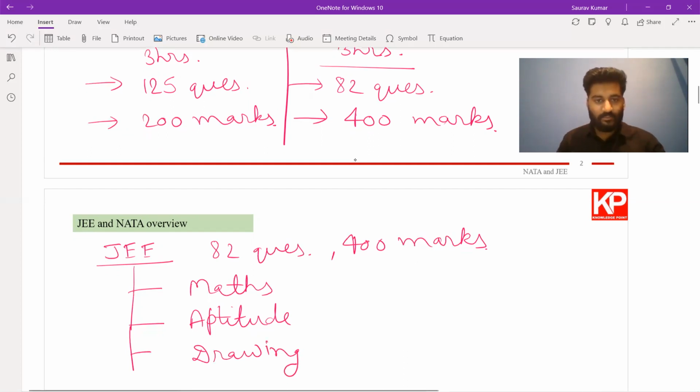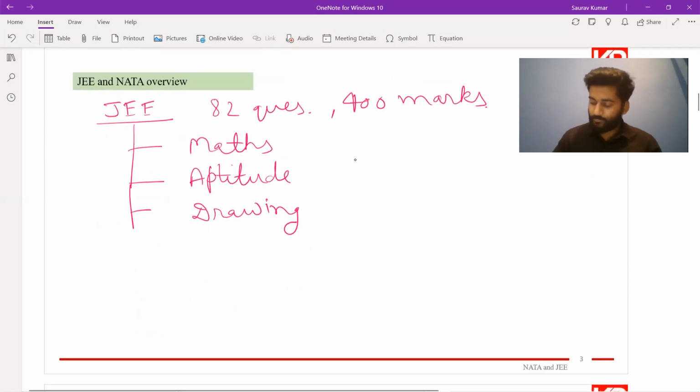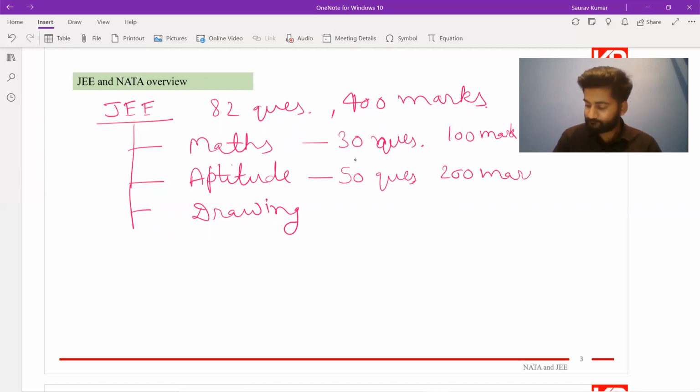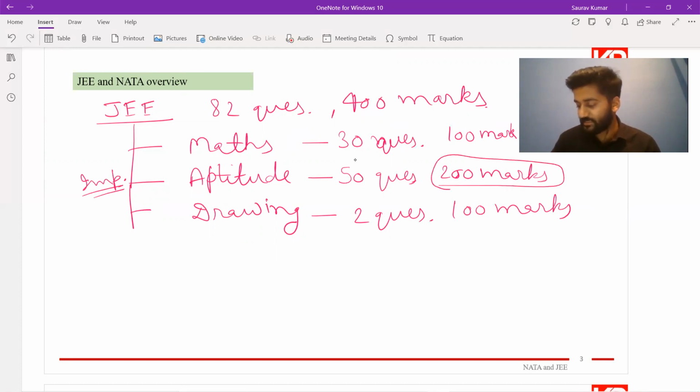The weightage and the division of marks and questions is that in maths, they will ask you 30 questions for 100 marks. In aptitude, they'll ask you 50 questions for 200 marks. And in drawing, they will ask you 2 questions for 100 marks. So you can see that aptitude is the most important one because it carries half of the weightage of the entire exam, 200 marks.